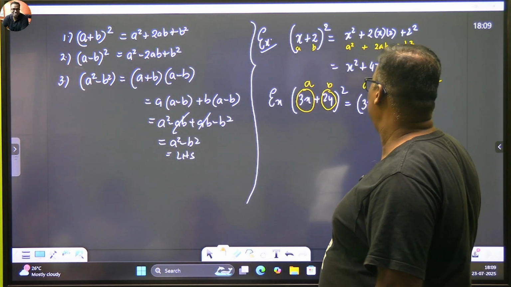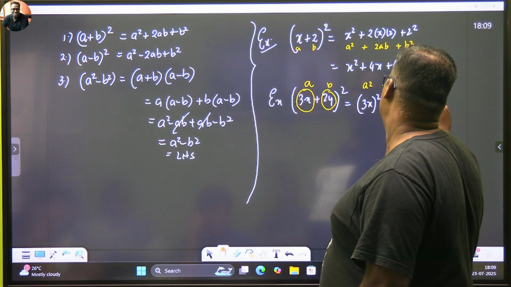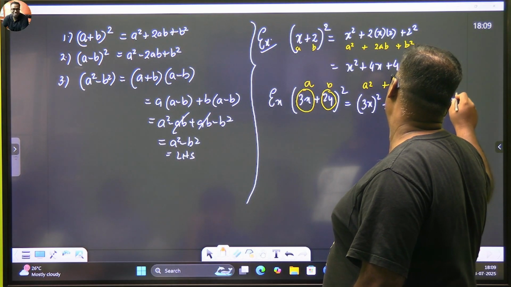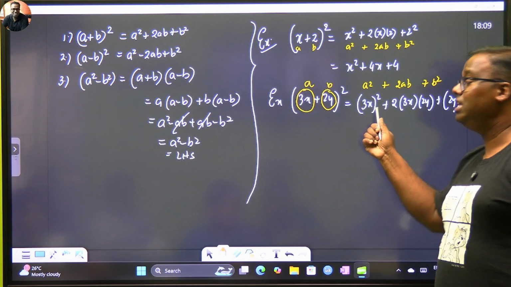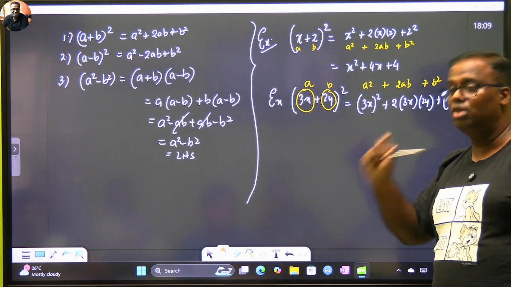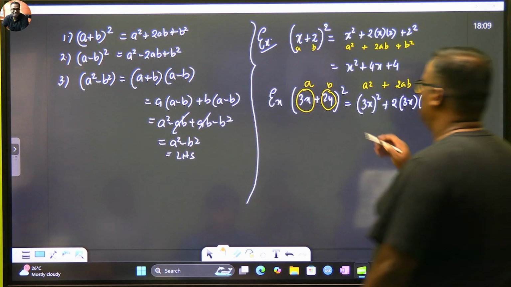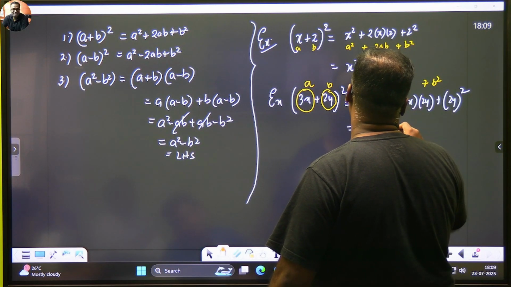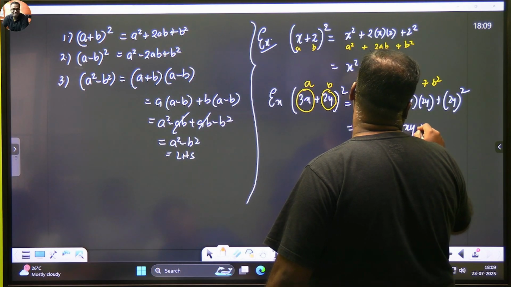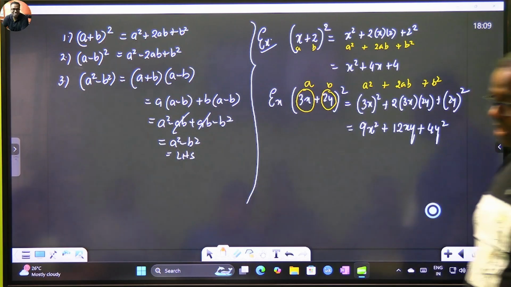So A square plus 2ab plus b square. Did you get it? Do not write 3x square. Then you're going to get a laddu. 3x square means it will get a laddu. Entire term is A. So this gives us what? 9x square. 2 into 3, 6 into 2, 12xy plus 4y square. That's how. Have you understood?